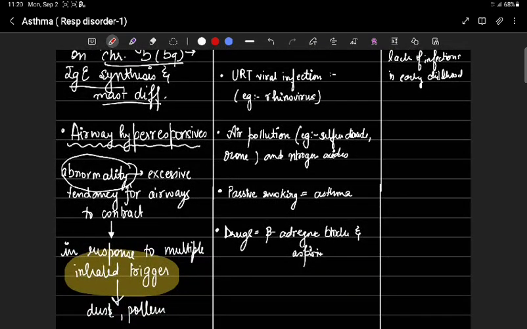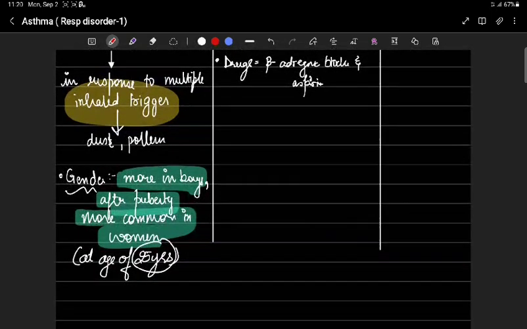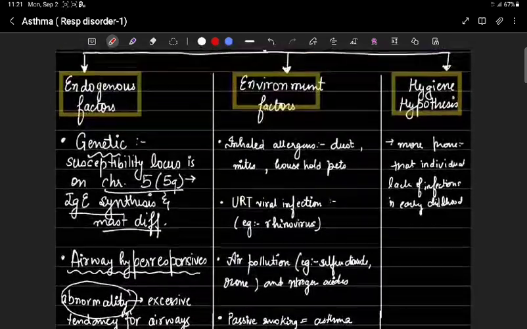Airway hyperresponsiveness is an abnormality in which there is an excessive tendency for airways to contract too easily in response to multiple inhaled triggers that usually do not have any effect on normal individuals. In gender, it is more common in boys than in girls, and after puberty it is more common in women than in men. It mostly begins before the age of 24.